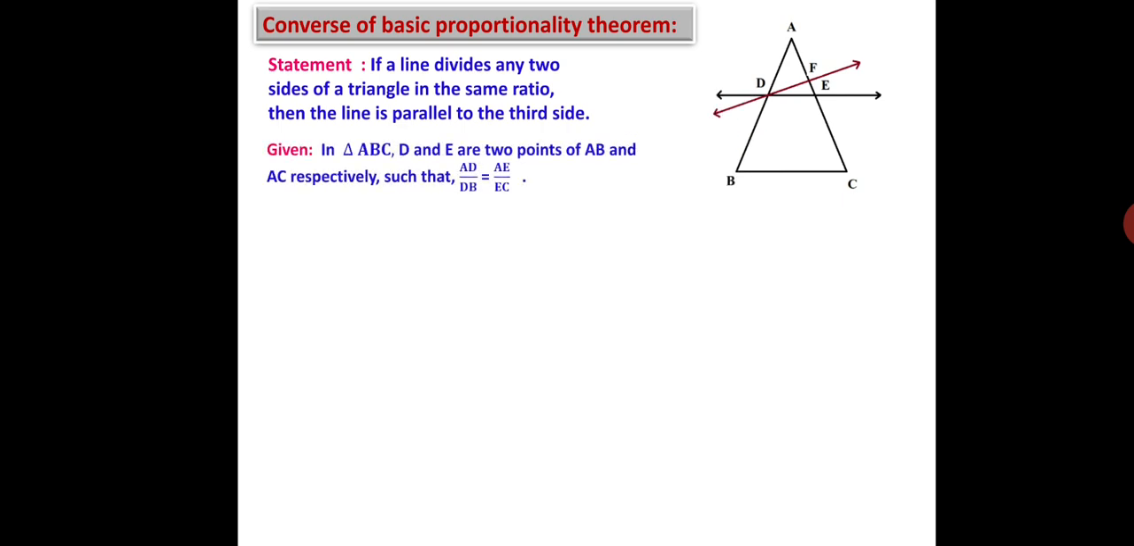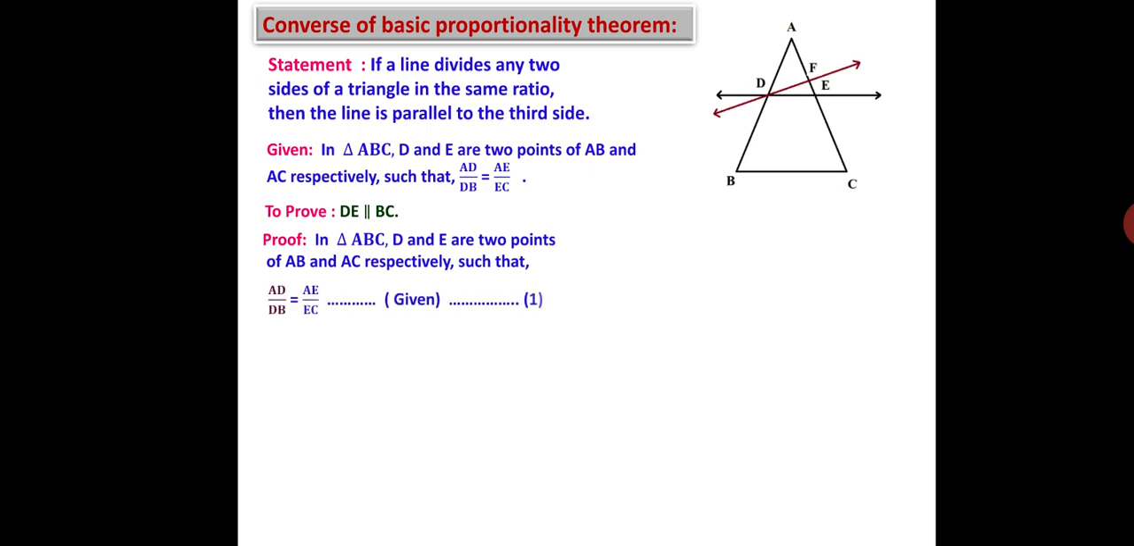So what is given will be written from the statement and diagram. In triangle ABC, D and E are two points on AB and AC respectively, such that AD upon DB is equal to AE upon EC. So what do you have to prove then? DE is parallel to BC. In triangle ABC, D and E are two points on AB and AC respectively, such that AD upon DB is equal to AE upon EC. It is a given thing.